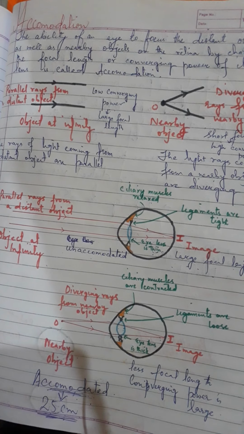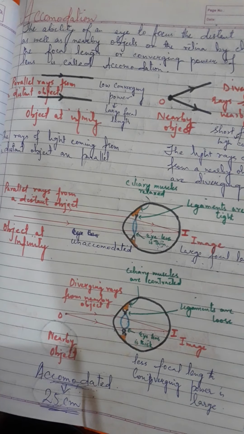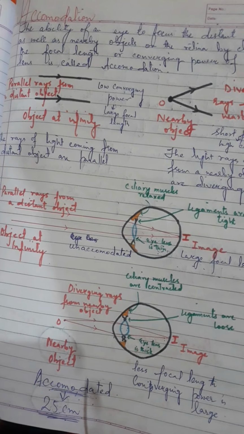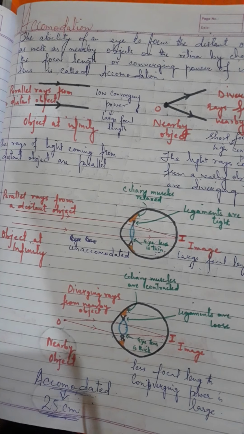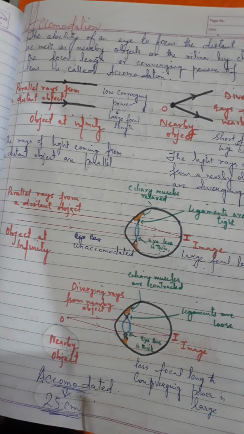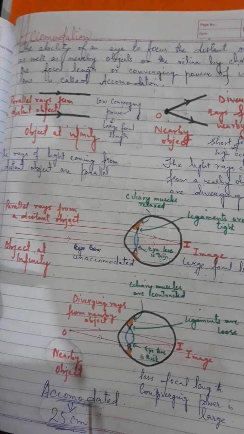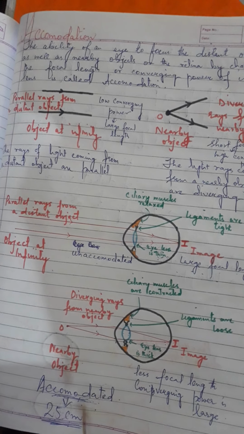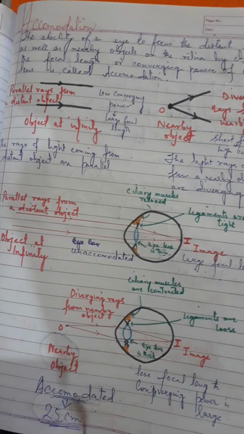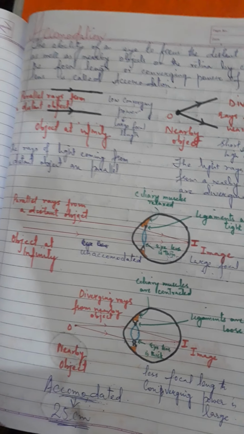So for that, what can we change? Can we change the focal length of the eye lens? Yes, because we cannot change the object distance. For example, if I want to see a tree and the tree is far away from me, I cannot bring that tree near me and then see it. We can't do that. So object distance is not under our control. Image distance is also not under our control, because the retina is at a fixed place and the image has to be formed on the retina. So what is under our control?